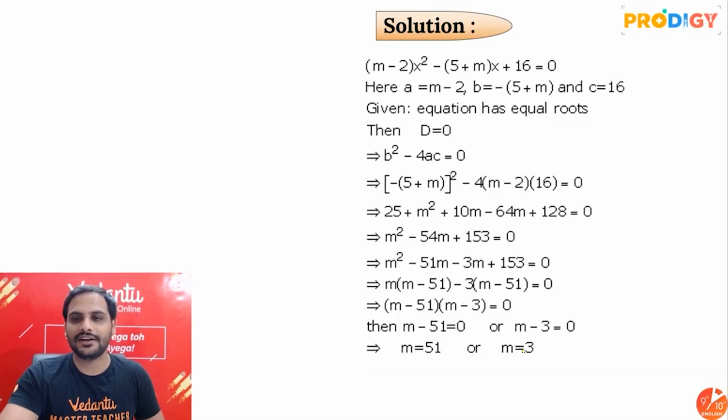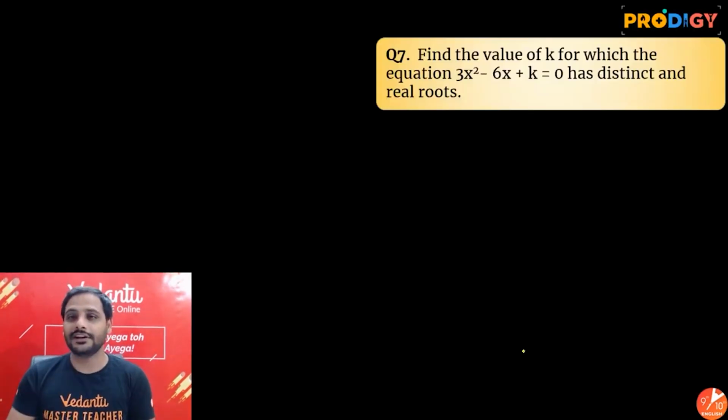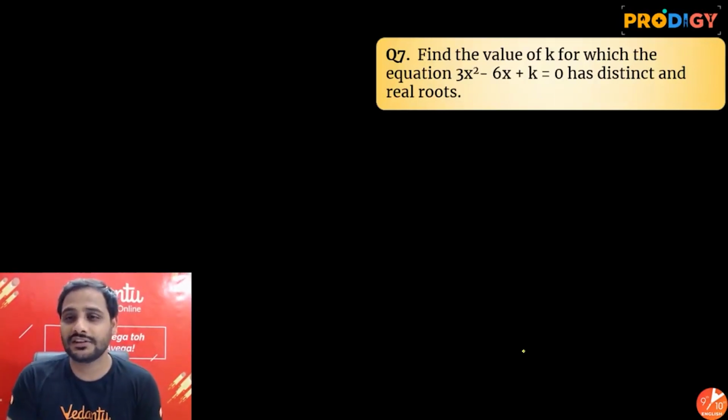Okay, next move ahead, let's go for the next question. So our answer is what we have written over here. Next question: find the value of k for which the equation has distinct and real roots.